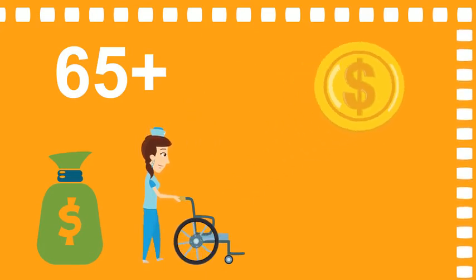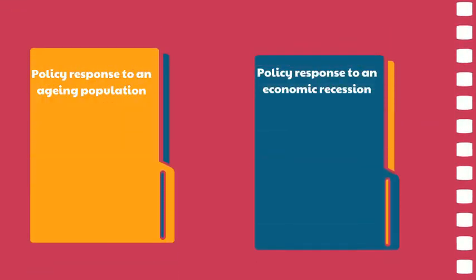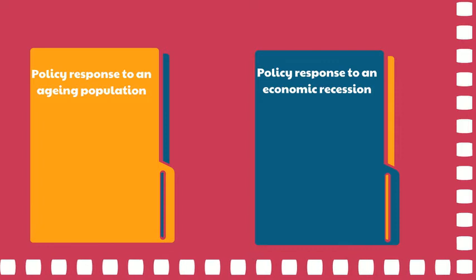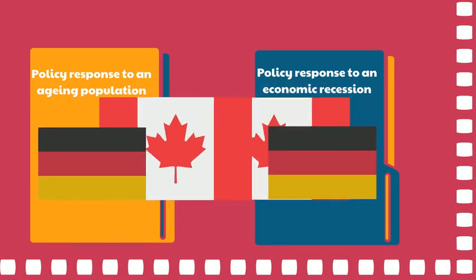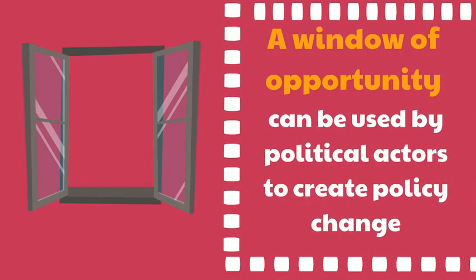For example, an ageing population may give governments little option but to plan for its consequences, or an economic recession may necessitate governments to introduce policies to protect the country against its effects. However, on their own, these factors do not result in policy change. Otherwise, we would expect all countries to adopt the same policy when responding to the same event or problem. The policy environment instead provides a window of opportunity, which can be used by political actors to create policy change.